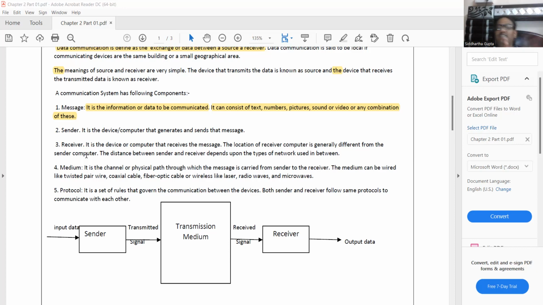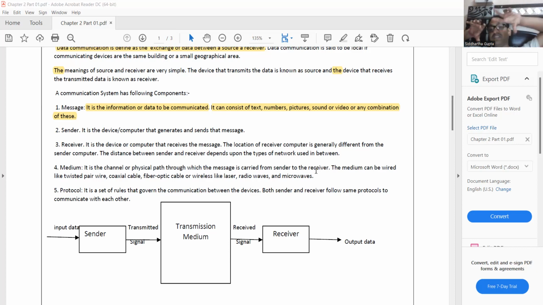So these are the few basic fundamentals of the sender, receiver, and message. And now, what is the medium? As I told earlier, it is the channel. Channel means a wire or a physical path through which the message is carried from sender to receiver. I always told you that there is no rocket science, no existence of any ghost or something like that. You get my voice because there is some logic behind that. There are some kinds of signals through which you can access my video.